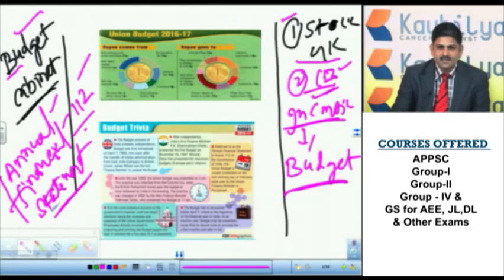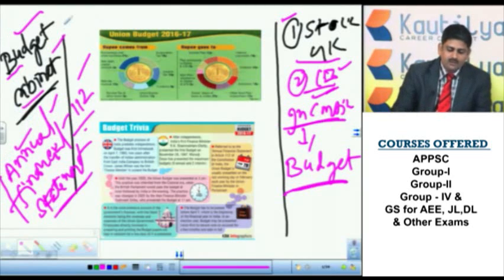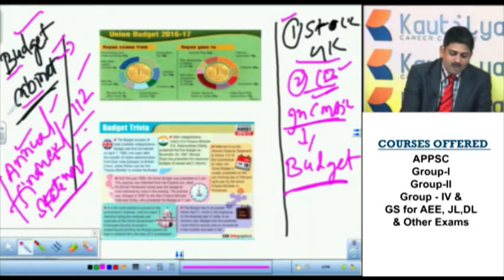So if the question is, which of the following terms is used equally as budget in the Constitution of India? The answer is annual financial statement. And right now the cabinet is not relevant for us. Actually, the word cabinet is not used in the Constitution of India. Instead, the word Council of Ministers was used. But these two words are very popular, the name cabinet and the name budget.